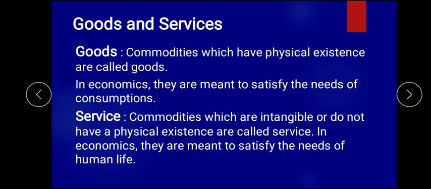Whereas commodities which have physical existence, like you try to go with purchasing clothes, so uska physical existence hai and you try to use it up, so that can be called as goods. But when you're going for school tuitions, they are giving you education, you are doing certain courses, like for dance you're going for music, so they are giving you knowledge about that particular field and they are improving your skills. Whereas education system, they are improving your knowledge, so that particular thing comes under services, which is intangible. I hope you have been clear getting the picture about the goods and services.